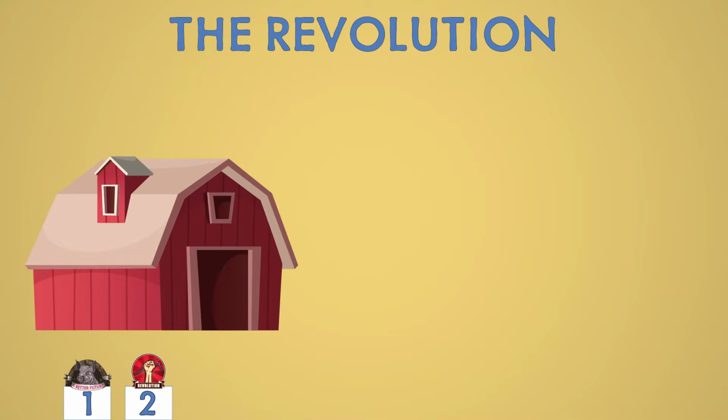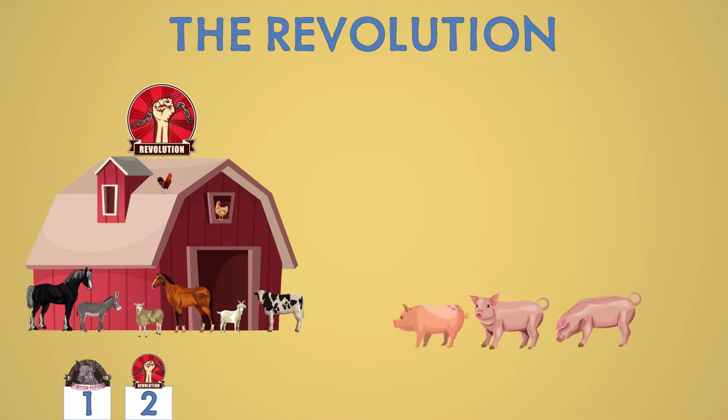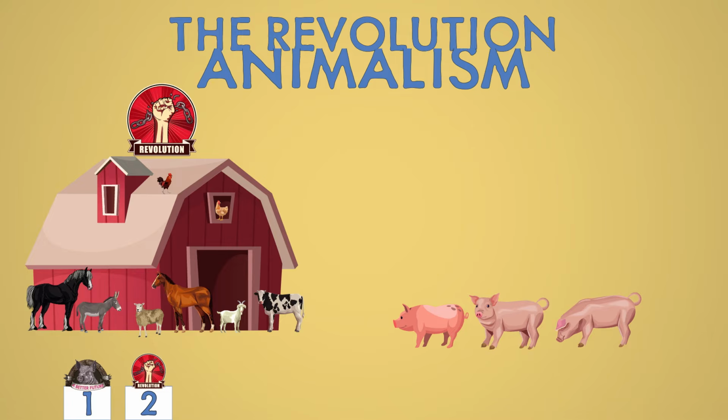In Chapter 2, Old Major dies, and when Farmer Jones fails to feed the animals, they break into the food store, a fight breaks out and Jones is driven from the farm. It then emerges that 3 of the pigs, Napoleon, Snowball and Squealer, have taught themselves to read and write and have converted Old Major's thoughts into a complete system of thought called animalism.